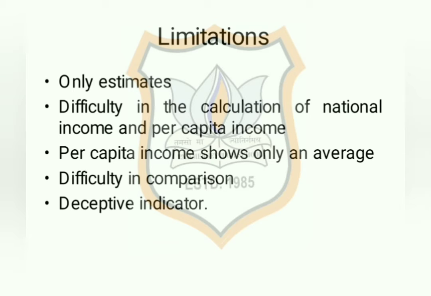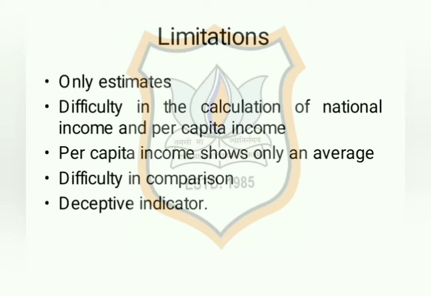But population of our country is not calculated every year. It is calculated after every 10 years. And therefore only an approximation is taken for the other years. So on this basis we cannot say that data regarding per capita income is correct.